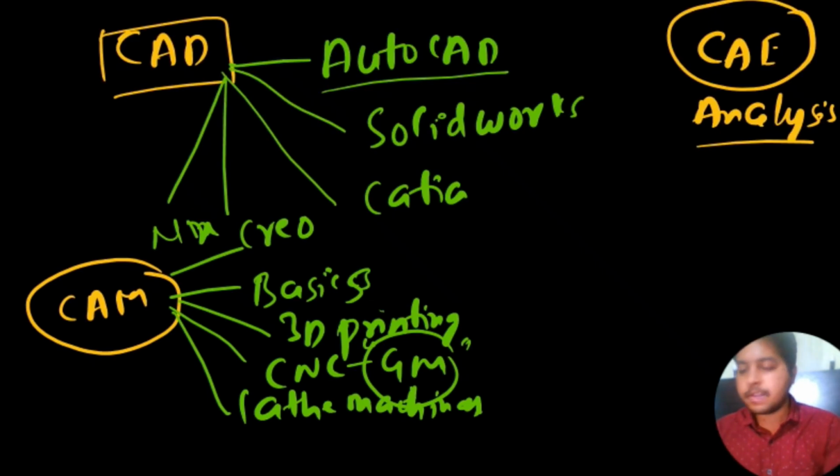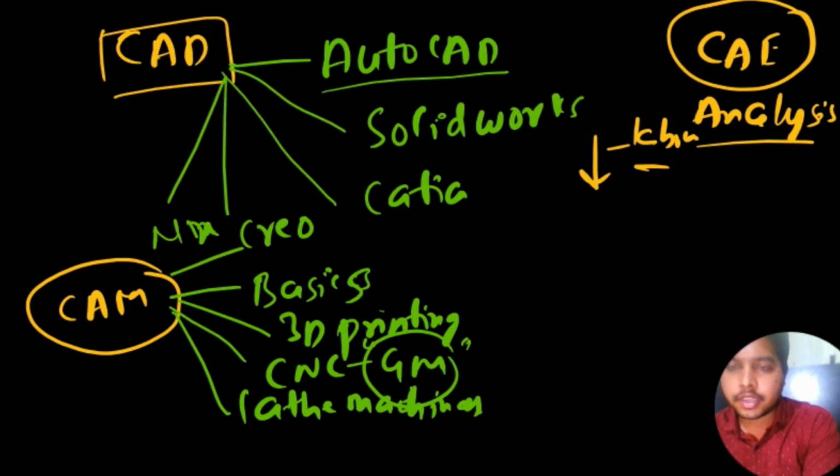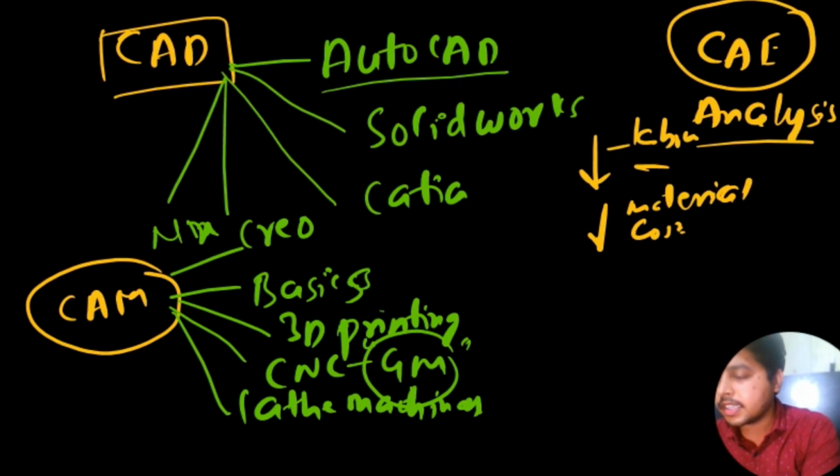So that helps in decreasing our labor charge, okay, decreasing our material cost, right. So all these things are very basic, that helps in understanding it. So that is where the CAE part comes in.